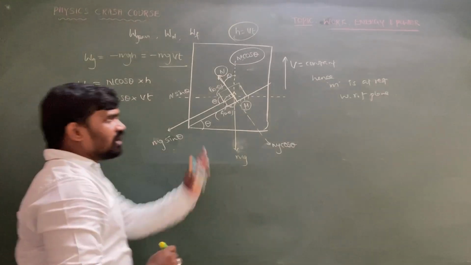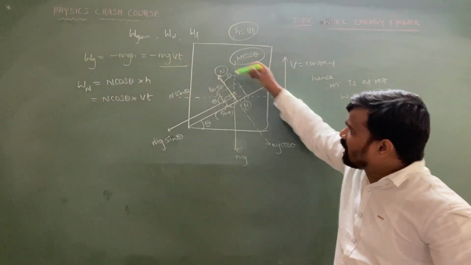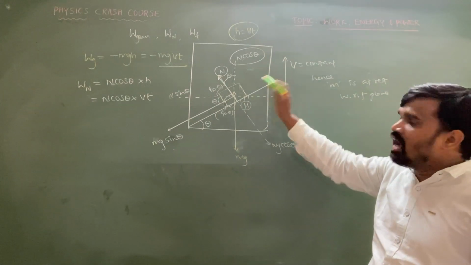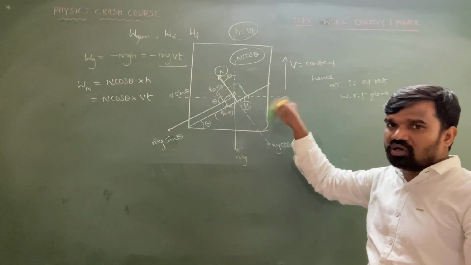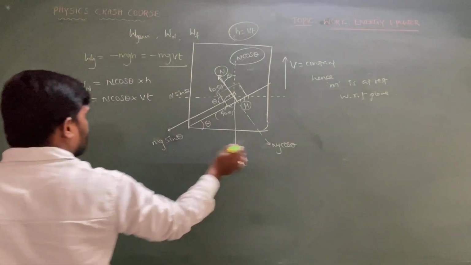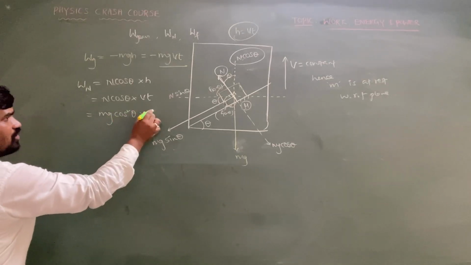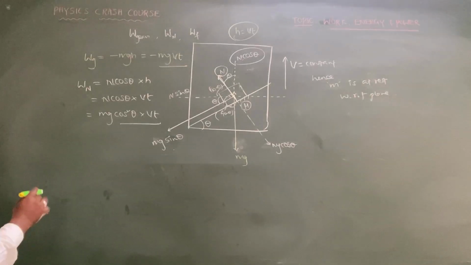If you look at this figure, you can understand normal force equals mg cos theta, because no other external force is acting and there is no relative slipping. So in equilibrium, upward force equals downward force, so N equals mg cos theta. So we can write mg cos square theta into vt, as I am substituting mg cos theta into cos theta.